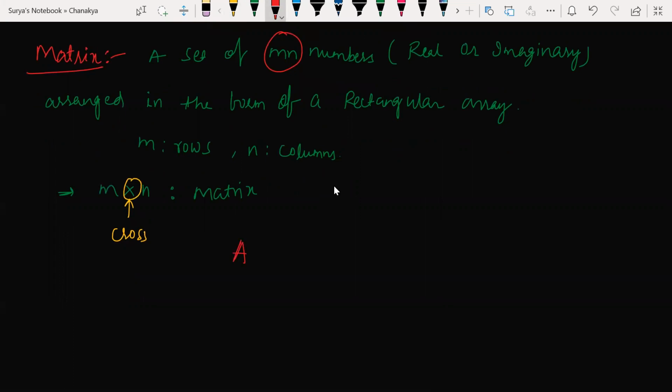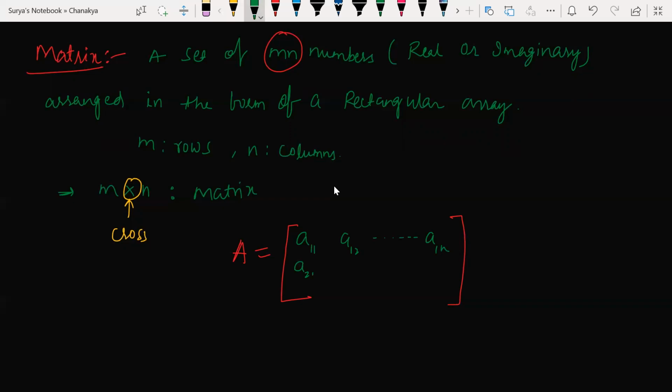First of all, matrices I always denote with capital letters. If I take this as capital A, I'll write a rectangular box like this, a rectangular array. Here I'll be writing the elements A11, A12, A13, and so on, till A1n.